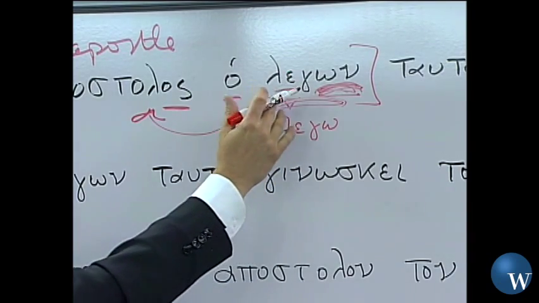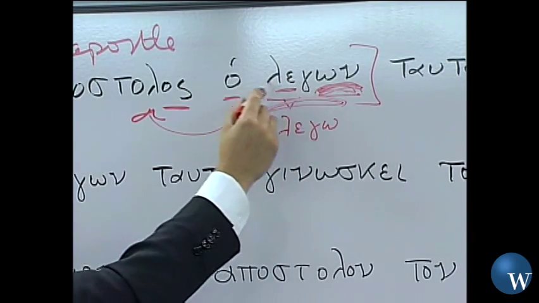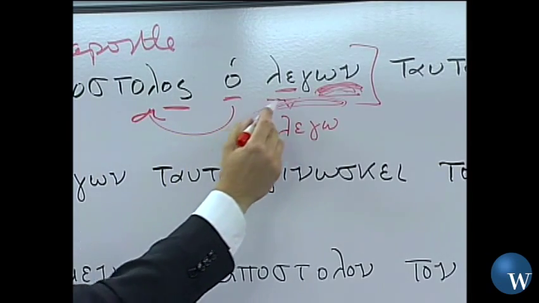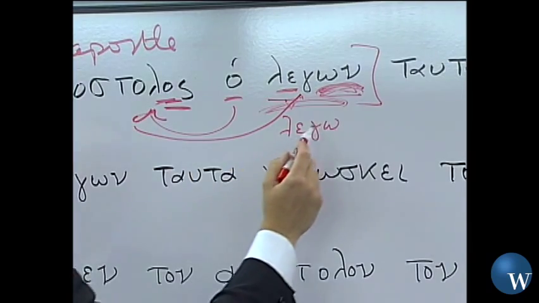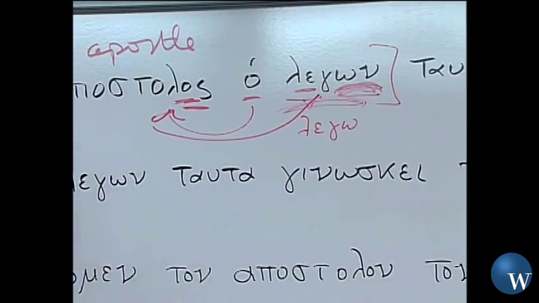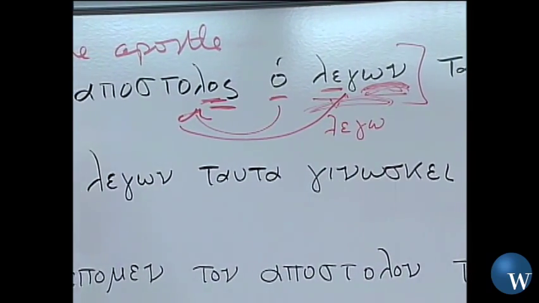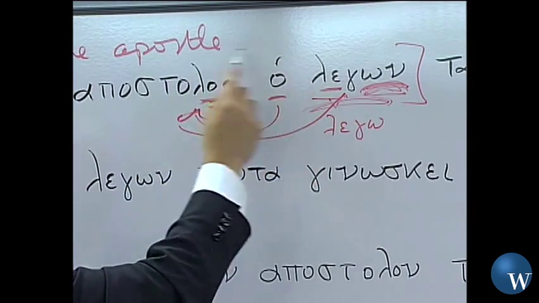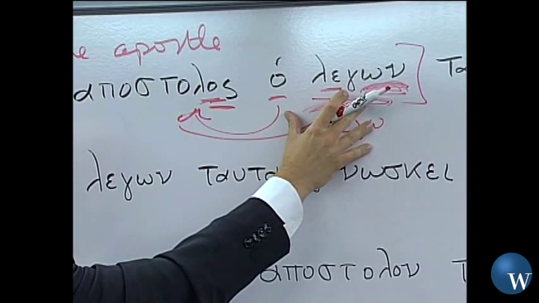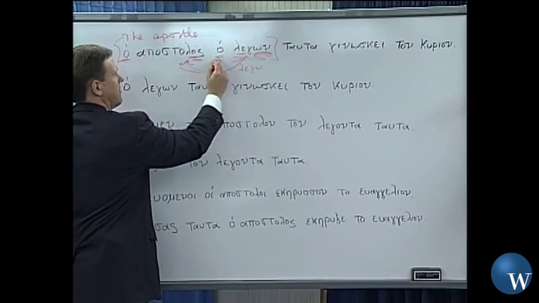But here we find that it is being used in an attributive sense, all right? Because what happens? This agrees, right? This is nominative case, and so sure enough, we see that that is a nominative case, and present tense. It agrees with this. All agrees right here. Apostolos ha legon. Okay, we have this nominative case here.